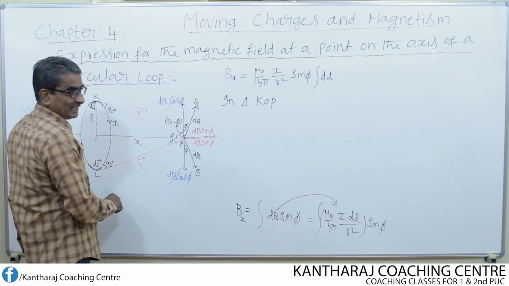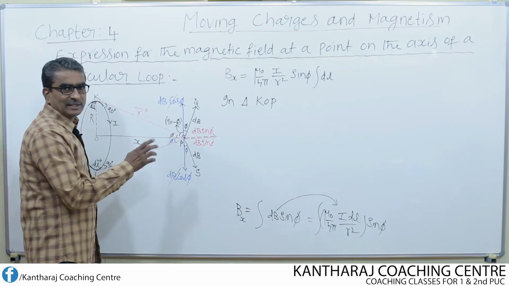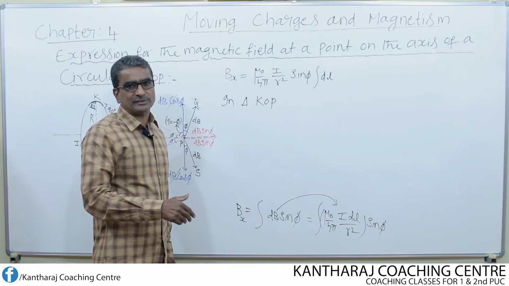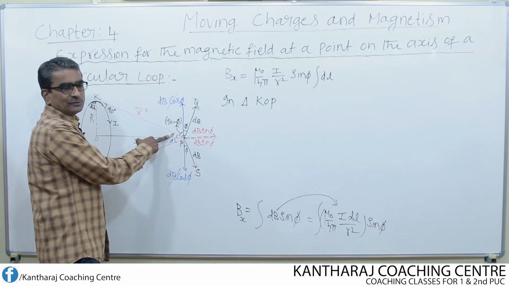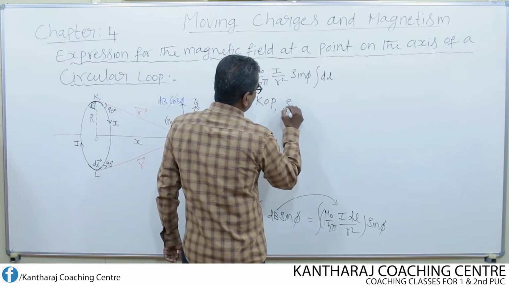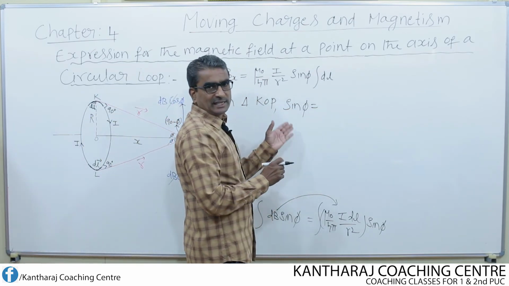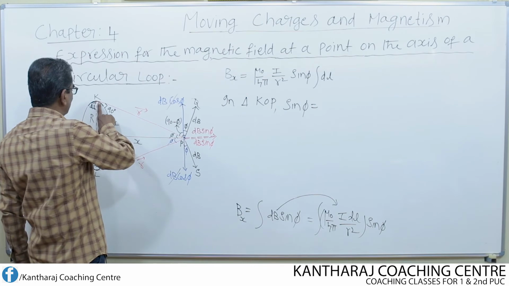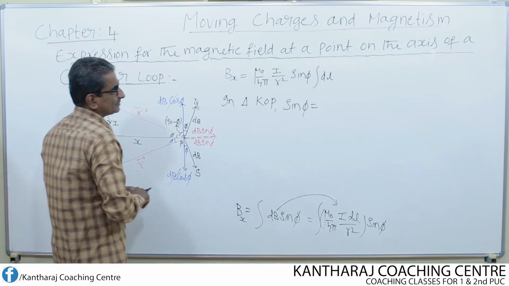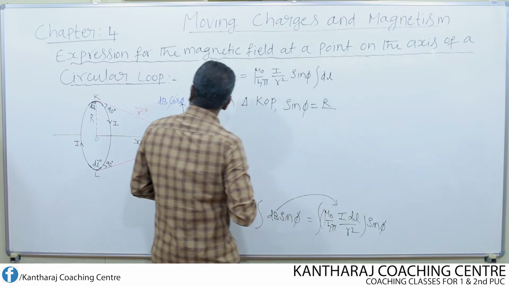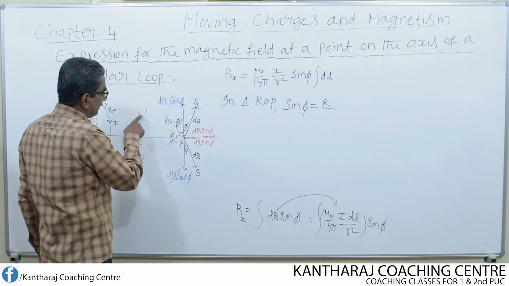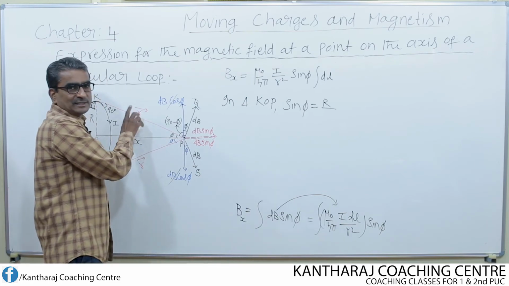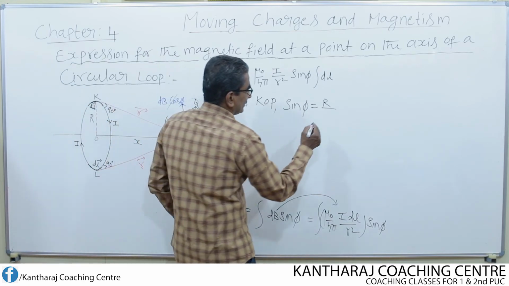In this triangle, this is a right angle triangle. What is sin phi? That means sin theta equal to, what is the formula of sin theta in a right angle triangle? Opposite side by hypotenuse. So instead of theta, we have chosen the angle as phi. So in KOP, sin phi means instead of sin theta, I choose sin phi. What is the side opposite to this angle? KO, but KO equal to radius r, divided by, what is the hypotenuse? The hypotenuse is KP. What is KP equal to? Position vector r. So don't write position vector r itself, write only its magnitude. Its magnitude means only r you have to write, r.